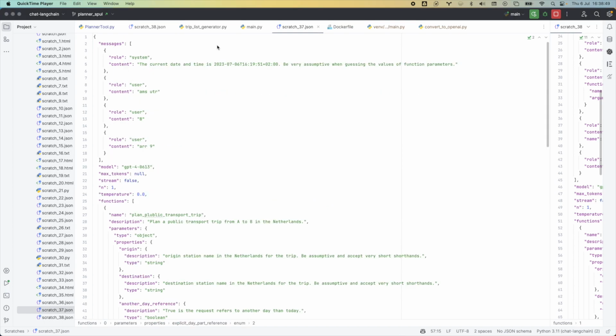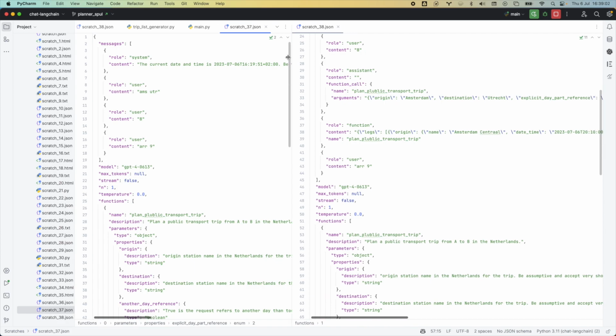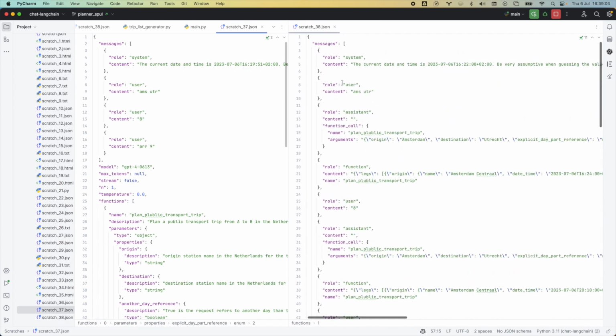Normally, when you look at the history of messages, you'll also see the responses of the system. So when I entered AMS, then the assistant entered a function call with these parameters, and then the function responded with a specific trip.